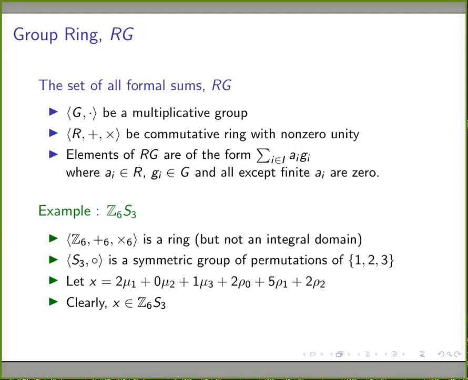These are the notations used in our textbook, so I'm using the same notations. And we know that the elements of Z6 are 0, 1, 2, 3, 4, 5. So the coefficients are 2, 0, 1, 2, 5, 2. All these elements belong to R, and mu1, mu2, mu3, rho naught, rho 1, rho 2 belong to S3. Therefore, this is a valid element in Z6 S3.